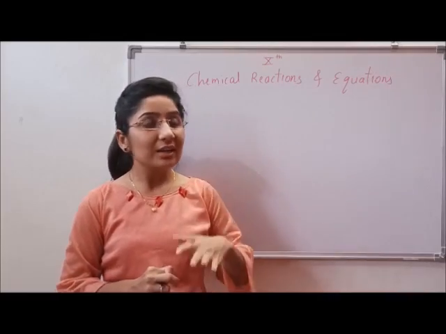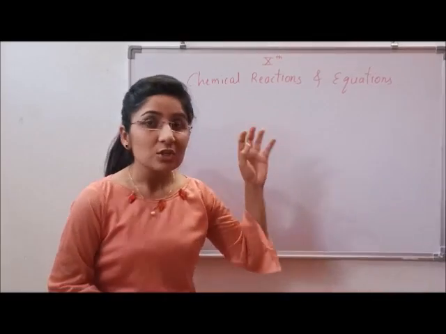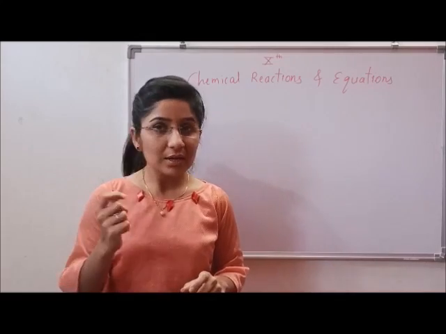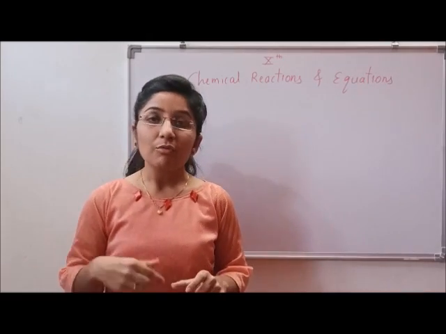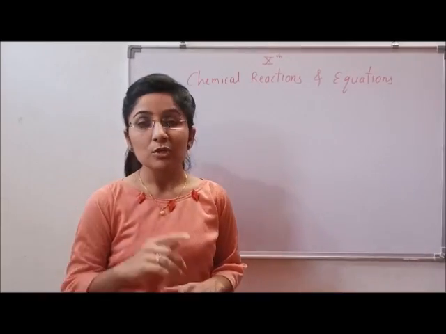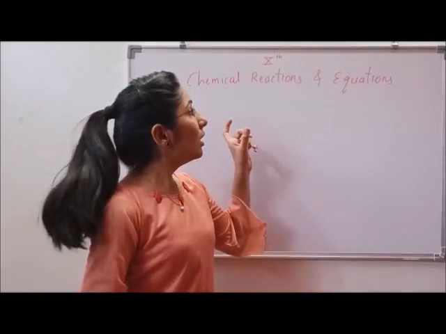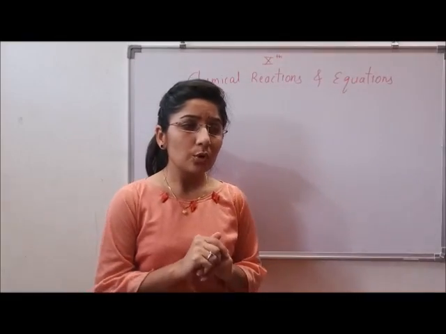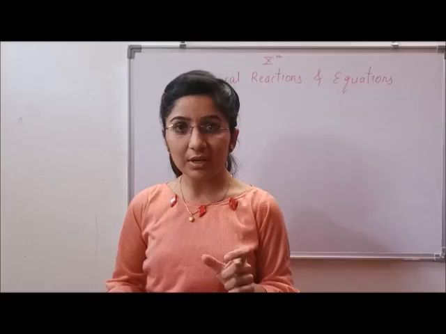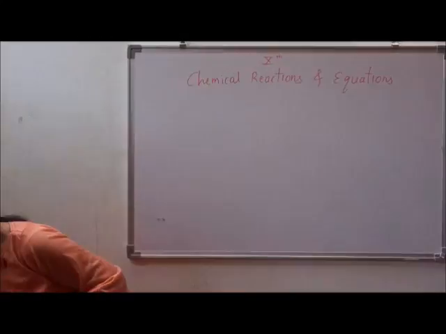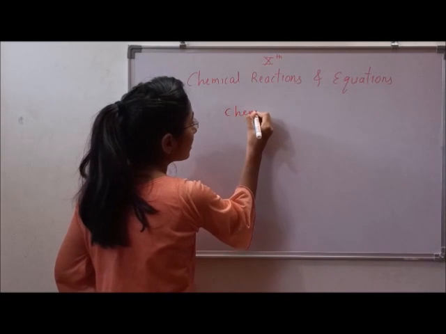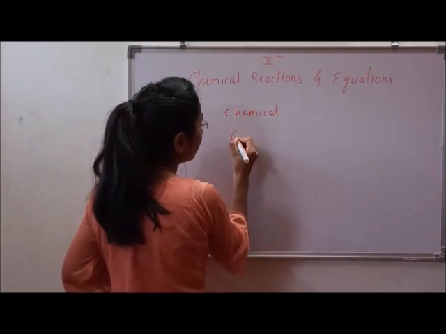So now we'll be dealing with chemical reactions. Why chemical reactions occur has been clear to you. Now, how do chemical reactions occur and how to write the equations? So here we'll be starting with the chemical reaction. If you see in your surrounding, the changes which take place are basically categorized into two types: chemical change and physical change.